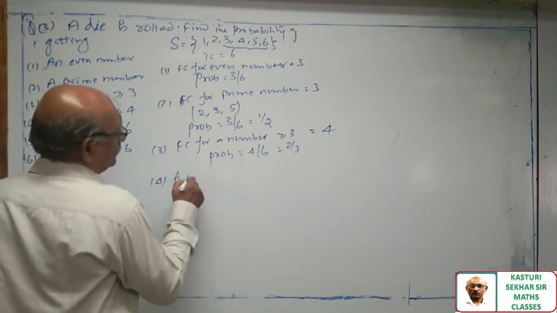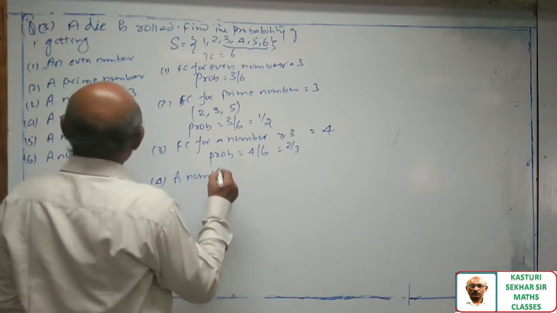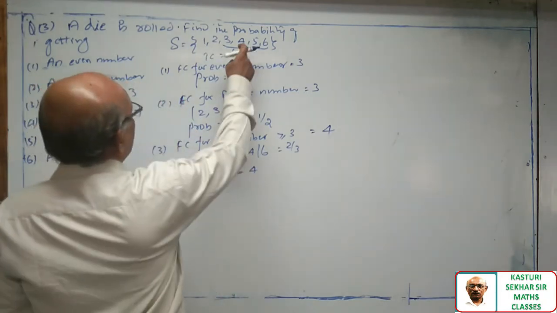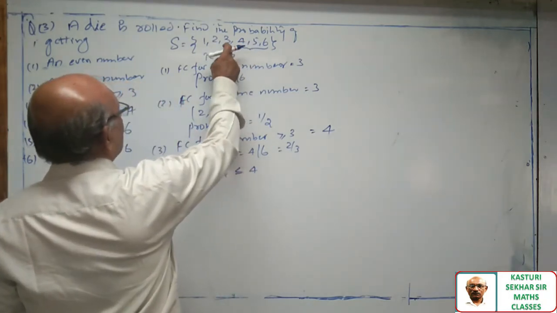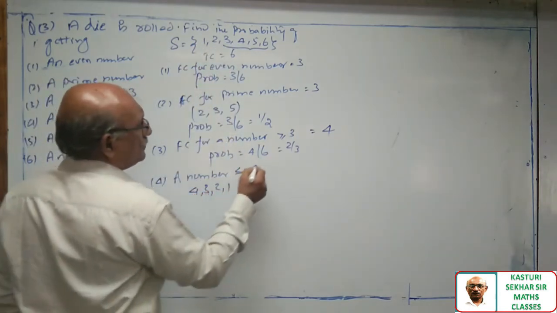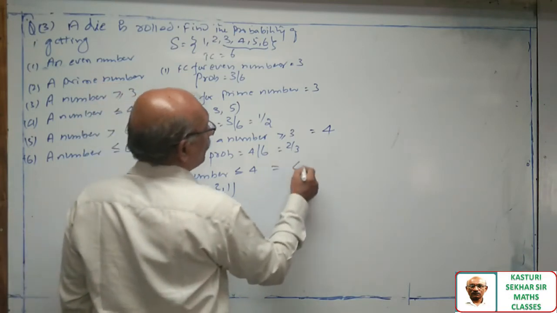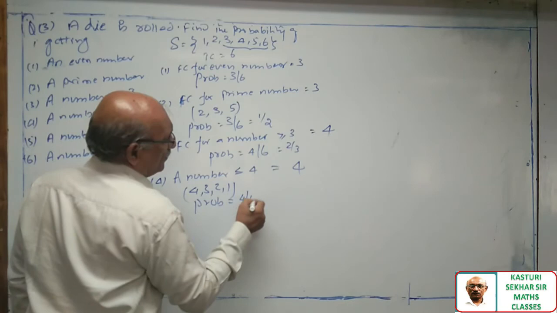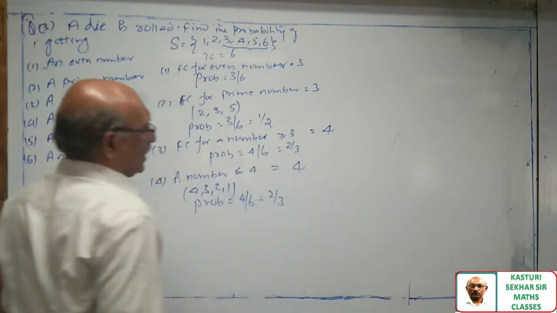Fourth one. A number less than or equal to 4 means 4, 3, 2, 1. How many cases do we have? 4. So probability is equal to 4 by 6, 2 by 3.